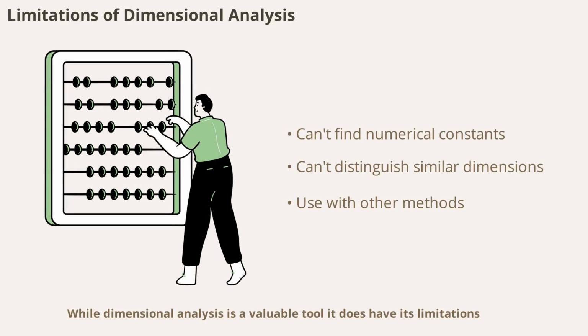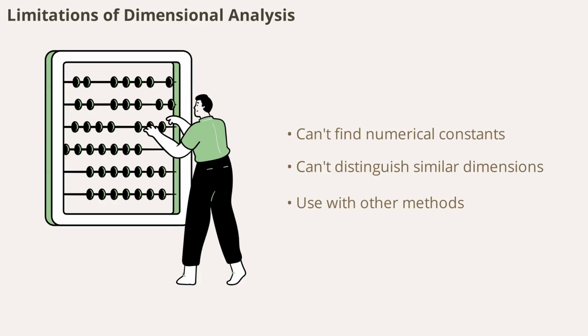While dimensional analysis is a valuable tool, it does have its limitations. It cannot provide information about numerical constants or the specific form of an equation. Also, it cannot distinguish between quantities with the same dimensions but different physical meanings. Therefore, while dimensional analysis is useful for checking consistency, it should not be the only method used to validate equations.